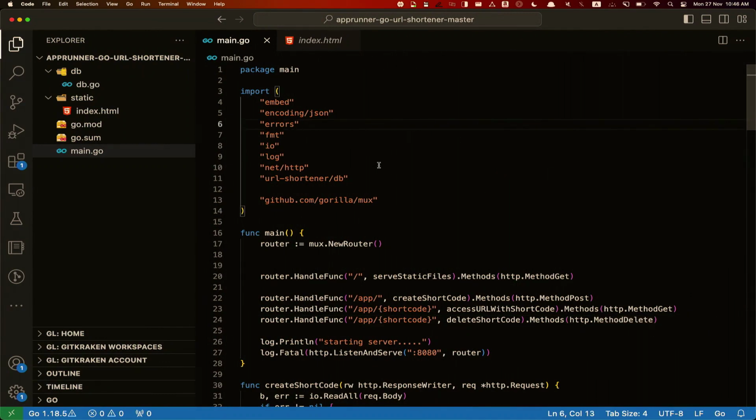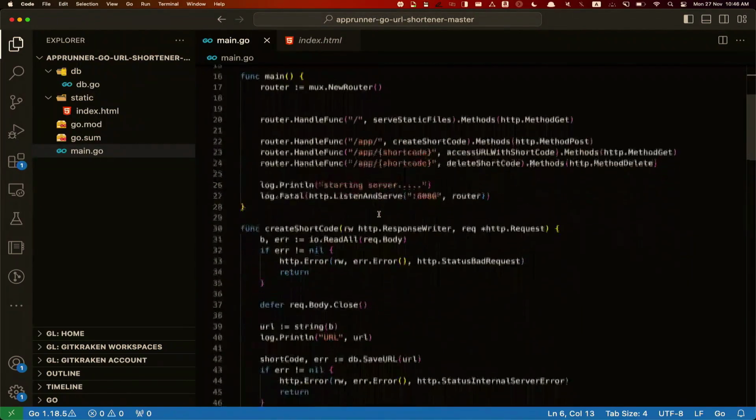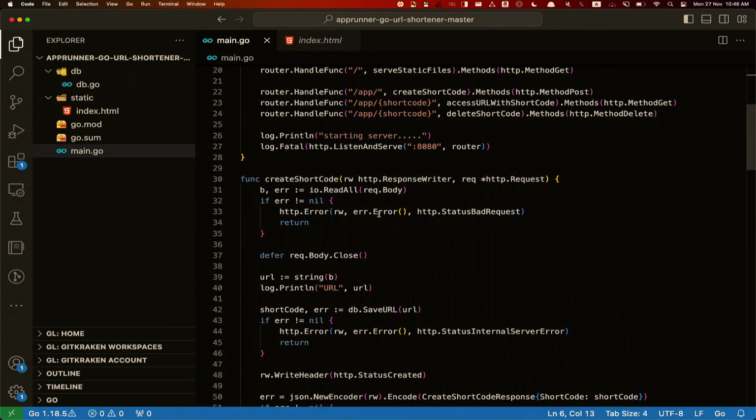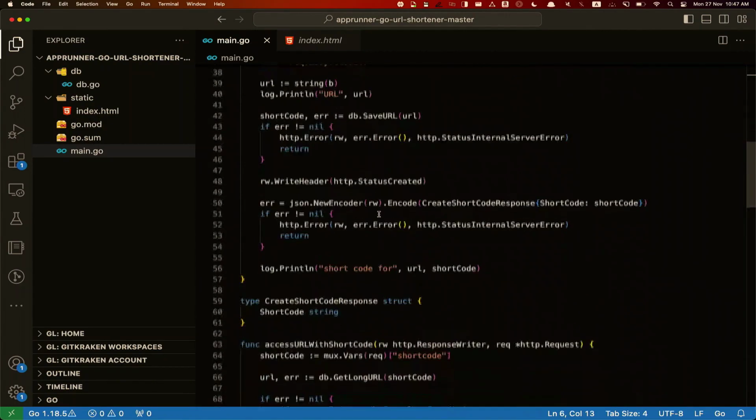All right, cool. So this is a standard Go application. And in this case, what we have done is we have a router that's been set up that is then mapped to the service URL, which we have on top, which we saw in the demo quickly. All we're doing is creating the short code. We have basic CRUD operations in this case.